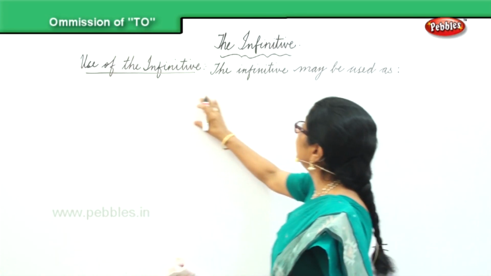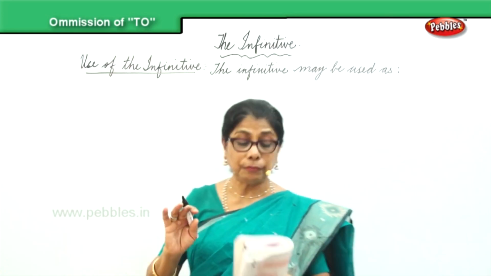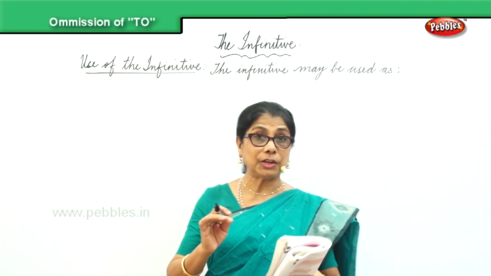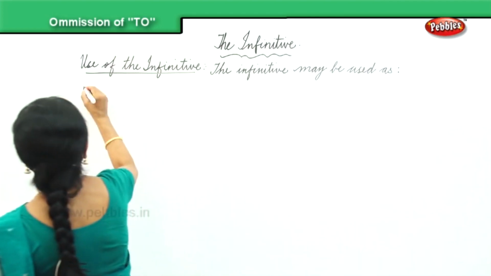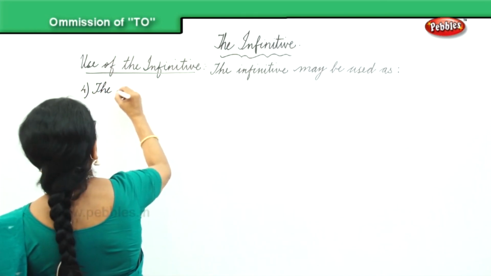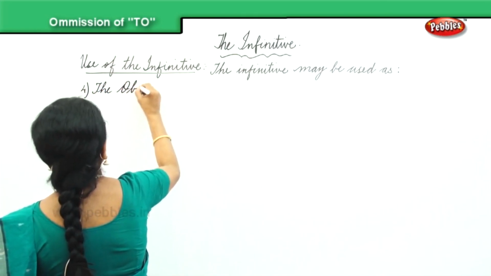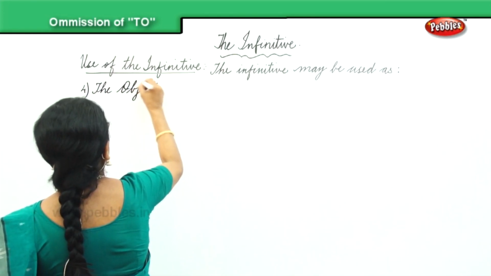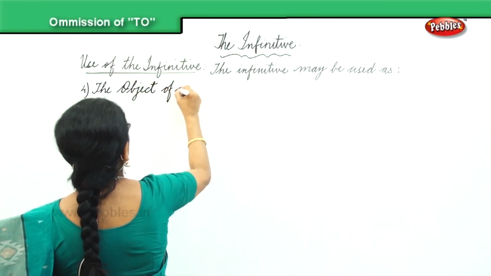The use of the infinitive may be, fourth one, the object of a preposition.